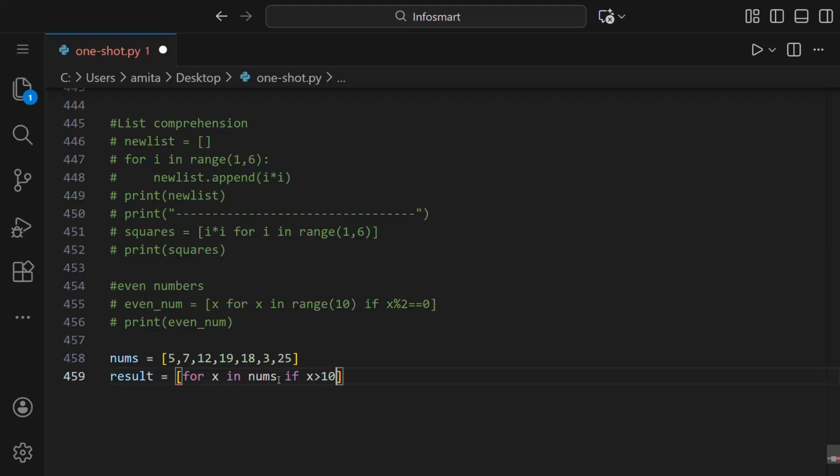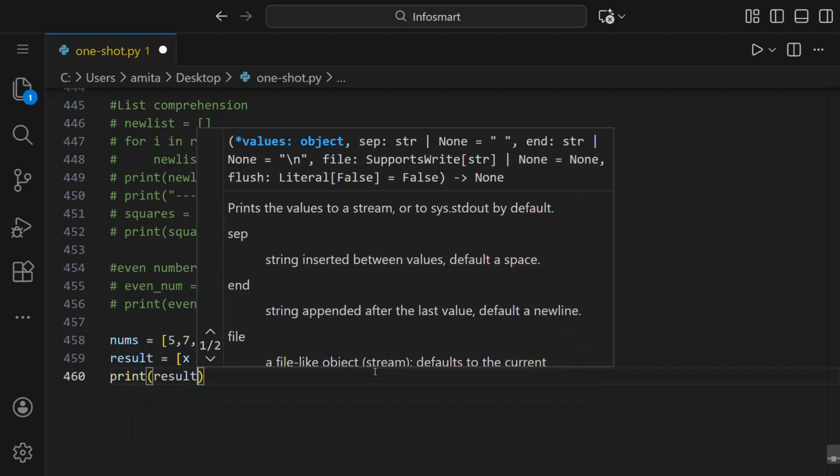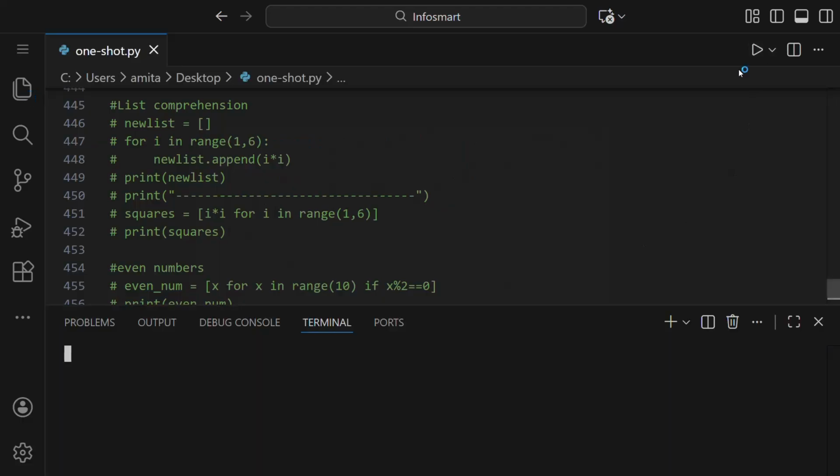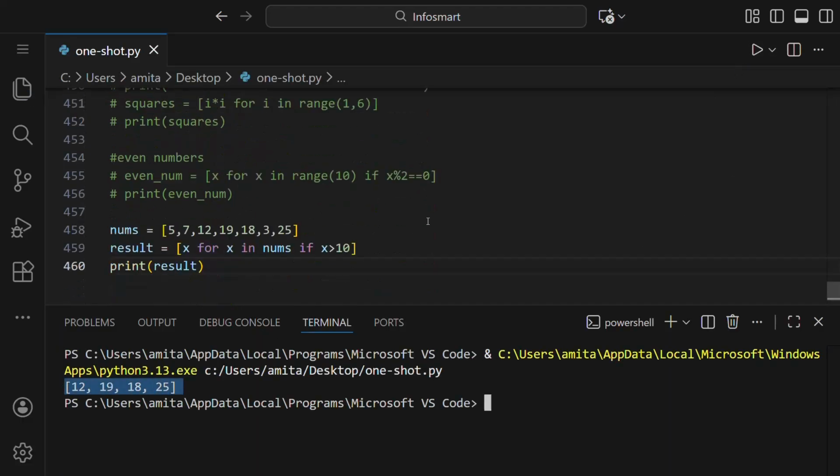And we'll write the condition: if x is greater than 10. Then we have to add x, so here we'll write x. Then we will print result. Let's run this, and you can see you got 12, 19, 18, and 25. All the numbers greater than 10 are here.